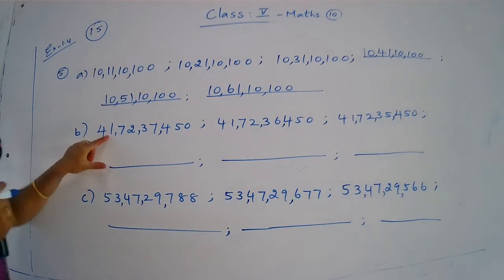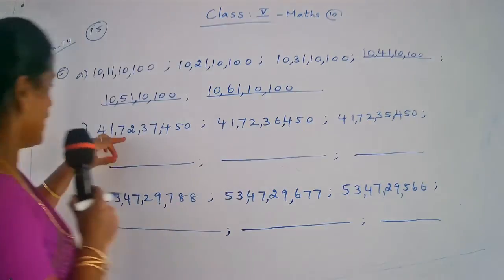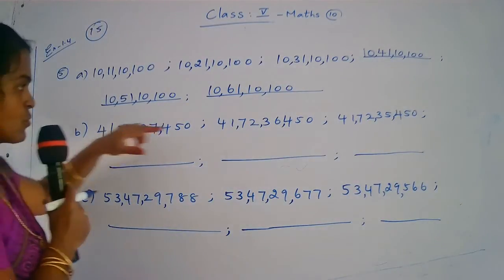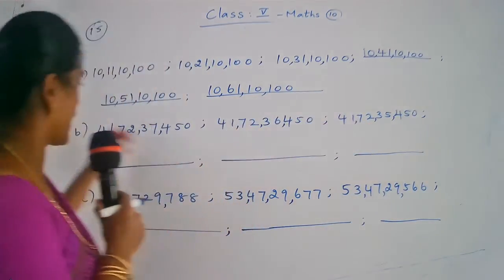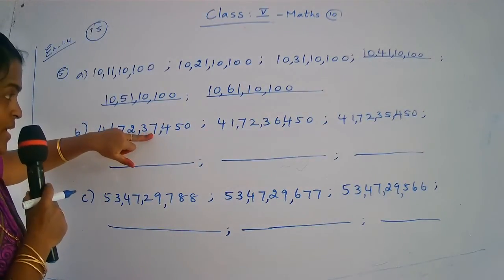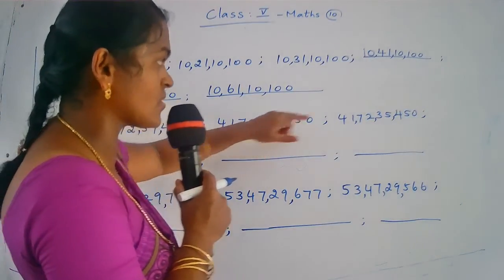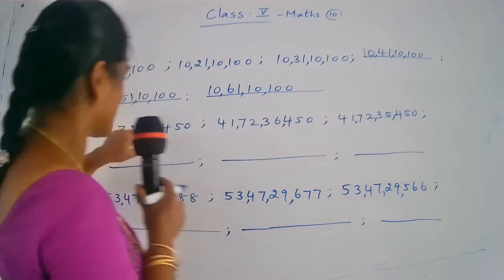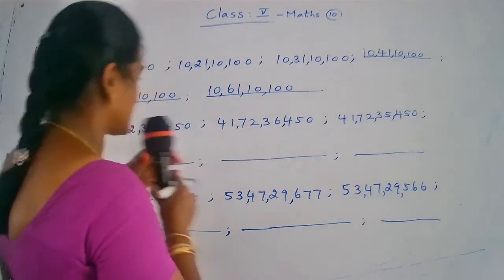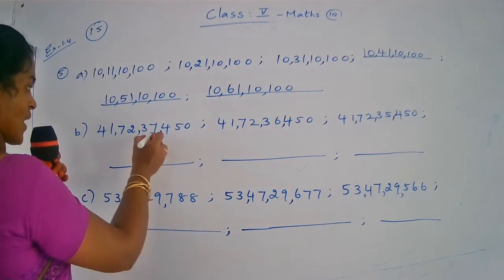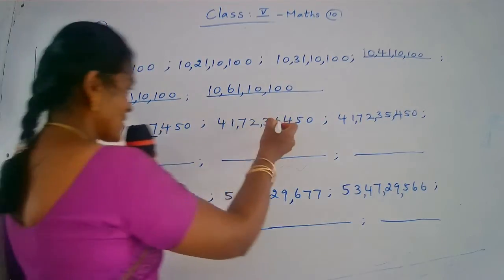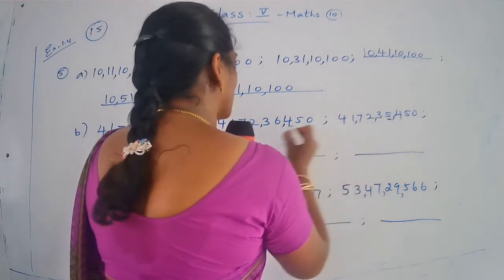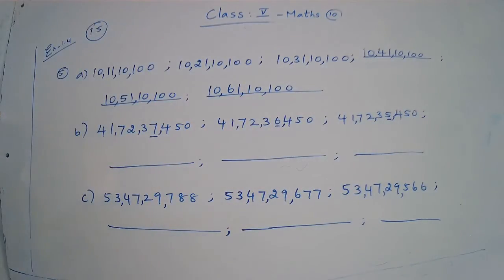That's a crore period. 41, 41, 41. Okay. Next, lakh period. 72, 72, 72. Okay. Leave it. Next. Here 37,000. Here 36,000. Here 35,000. 1,000 is decreasing. Yes, children. Here 7,000. Here 6,000. You see that 1,000 place. Here 7,000 is there. Here 6,000 is there. Here 5,000 is there. Yes. In every number, 1,000 is decreased. Okay. Yes.